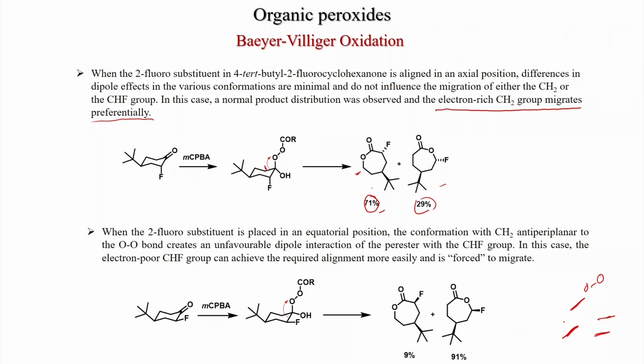So, here this is very interesting, here you get this carbon atom attached to the fluorine that migrates and you get this product more and this is less. So, here when this group migrates, then the problem is that this O bond comes closer to the CF bond, and that interaction is more.